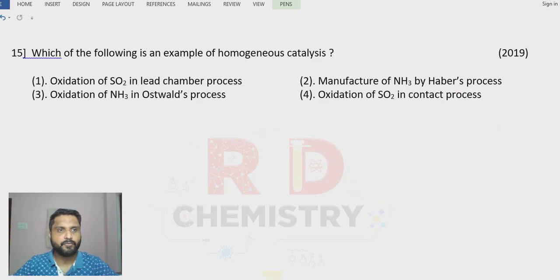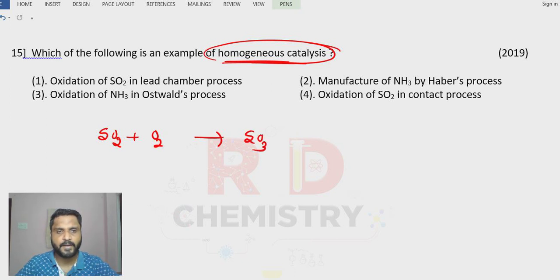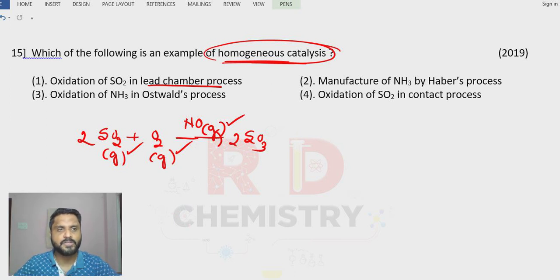Question number 15. Which of the following is an example of homogeneous catalysis? What is homogeneous catalysis? Homogeneous catalysis means the reactant and the catalyst are in the same physical state. In the case of the first option, oxidation of sulfur dioxide reacts with oxygen to give sulfur trioxide, right? Sulfur dioxide is a gas, oxygen is also a gas, and here in the lead chamber process we make use of nitric oxide as the gaseous catalyst. So reactants and the catalyst are in the same physical state. Therefore, it is homogeneous. The answer is the first one. In the other cases, it is heterogeneous.